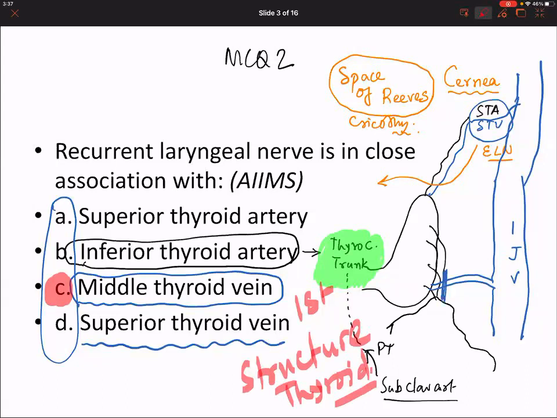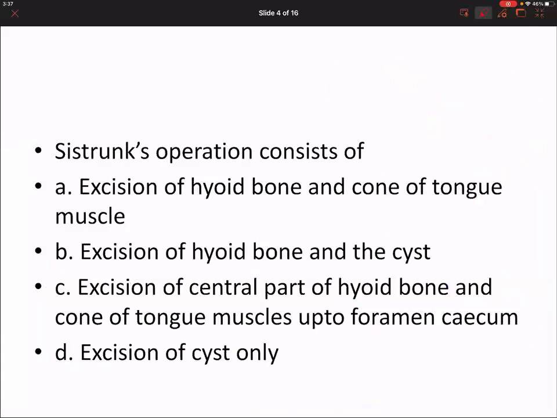So, if you are given an MCQ, what is the first structure ligated during a thyroidectomy? It is the middle thyroid vein. Please mark that as the answer, because the majority of us do that procedure only. We ligate the middle thyroid vein. But yes, there are surgeons who say you should target the superior and then middle. But I will be marking for an MCQ: first structure to be ligated in thyroidectomy is the middle thyroid vein. Bas. Next question, MCQ 3.